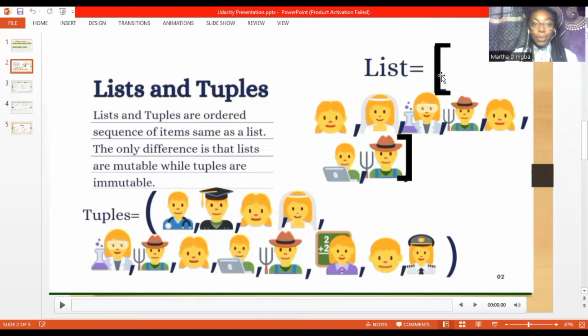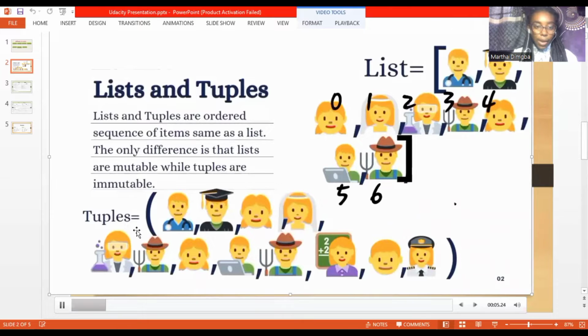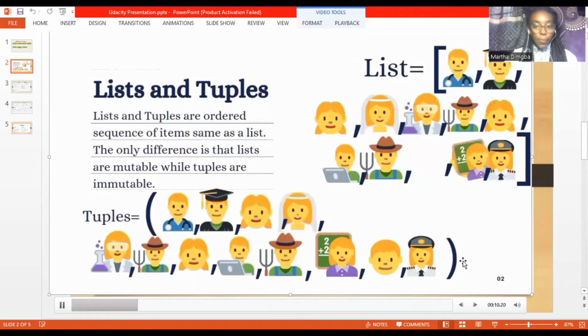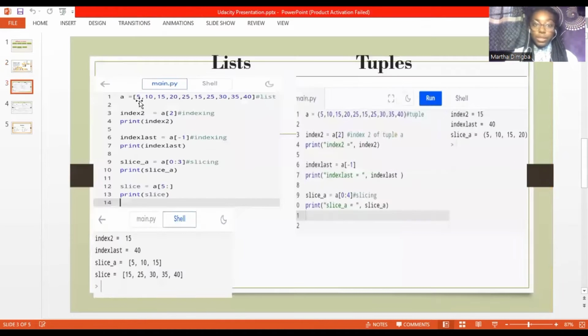You can liken your Python list to a queue of your friends. Supposing the queue has no strict rule, anybody can leave the queue, anybody can join the queue, anybody can swap positions in the queue, then that queue is certainly a Python list. It's important to note that a Python list is enclosed with square brackets, just as we can see on the slide, while a Python tuple is enclosed with parentheses. If your friends queue up and there is a strict rule saying nobody leaves, nobody joins the queue, then that queue has to be a tuple. Let's move on to the next slide.